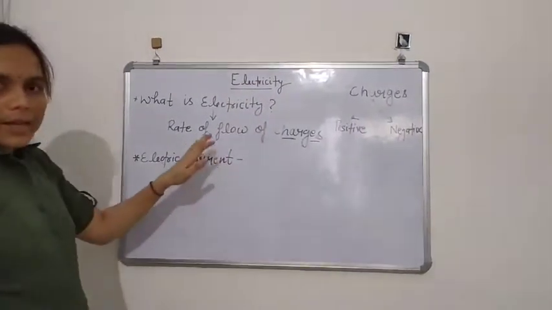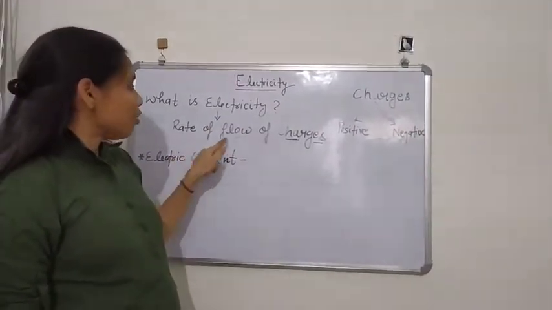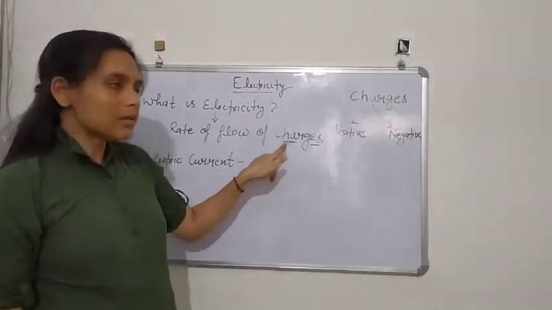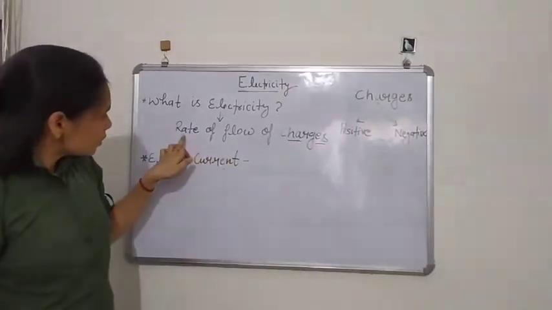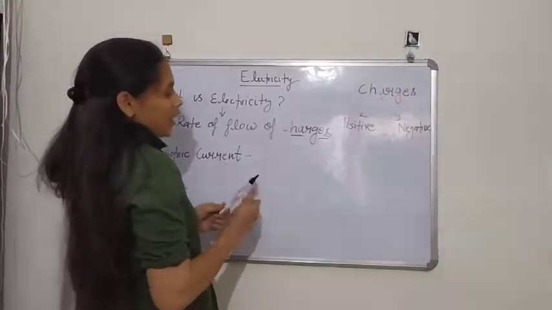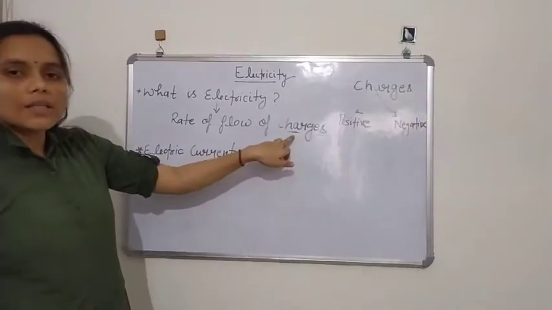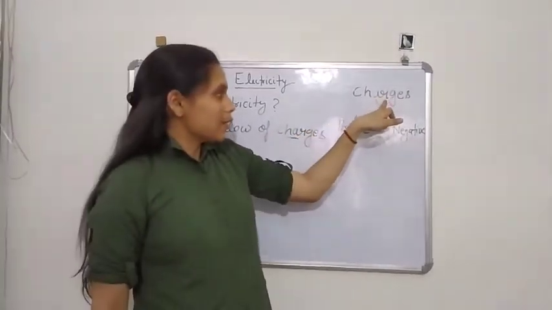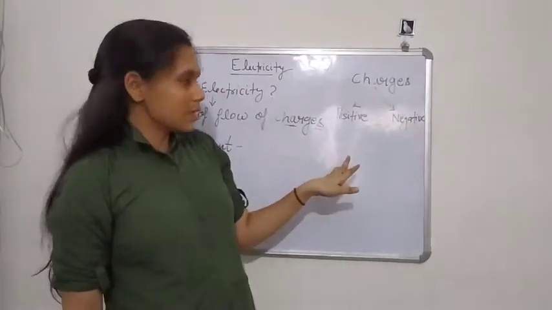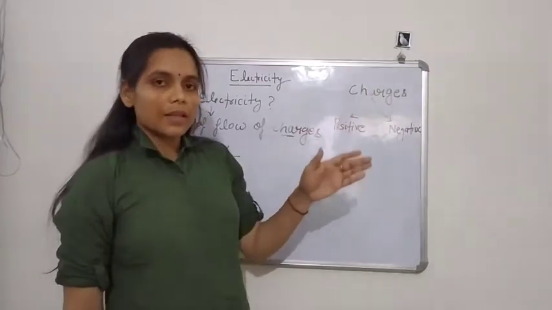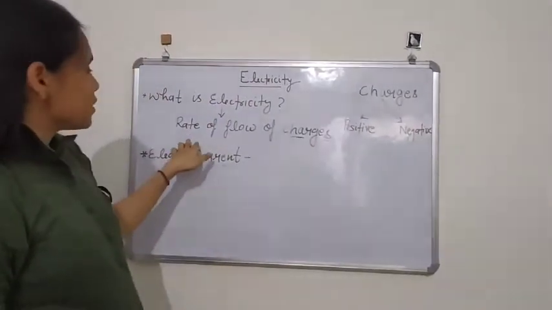In our textbook, the definition given for electricity is: it is the rate of flow of charges. Forget the words rate of flow for a minute and focus on the word charges. So what are charges? We know that charges are of two types, positive and negative. The particles which consist of positive charge are positively charged, and the particles which consist of negative charge are negatively charged. So this is the rate of flow of charges.